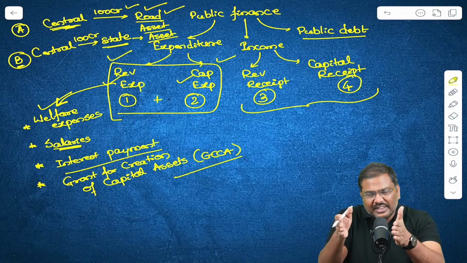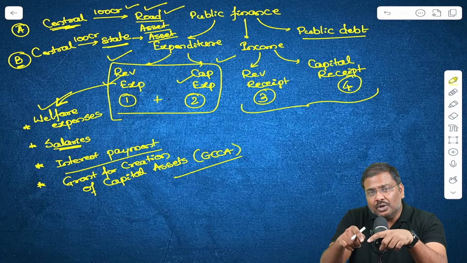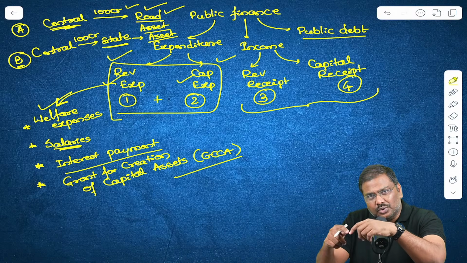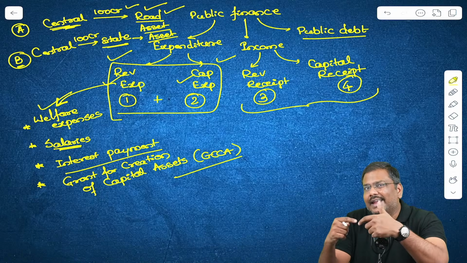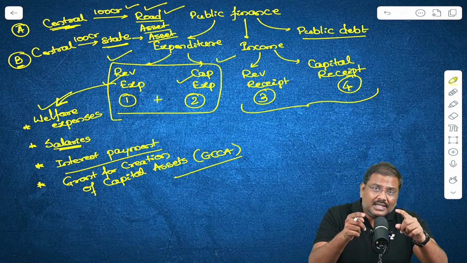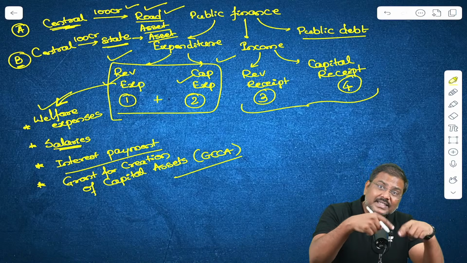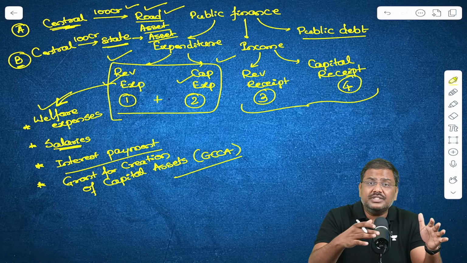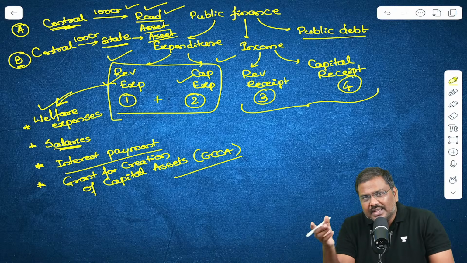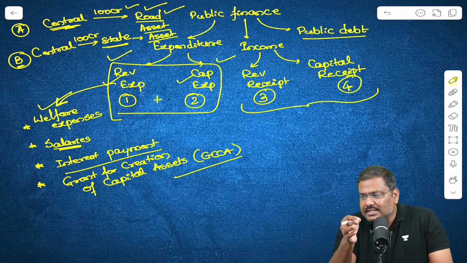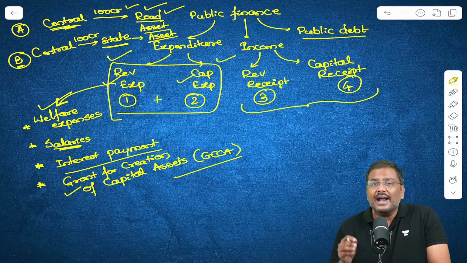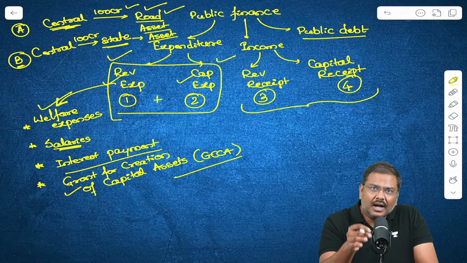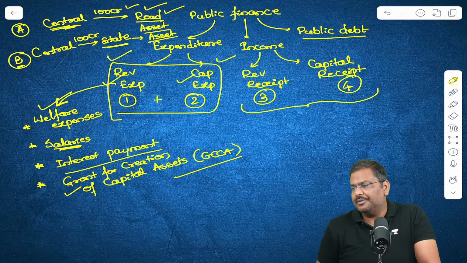Central government has given the money. This money has been utilized by another authority to develop infrastructure, create an asset. So it is not the central government whose assets will change. Central government has given money, but their assets are not changing. But some other authority's assets have changed. Hence, this is classified as a grant for creation of capital assets under revenue expenditure.